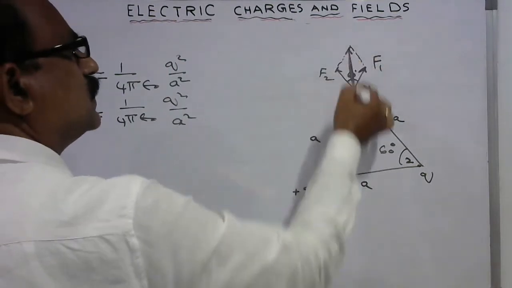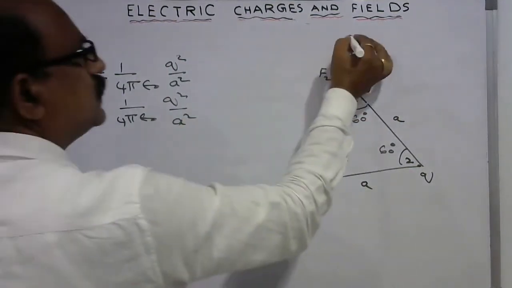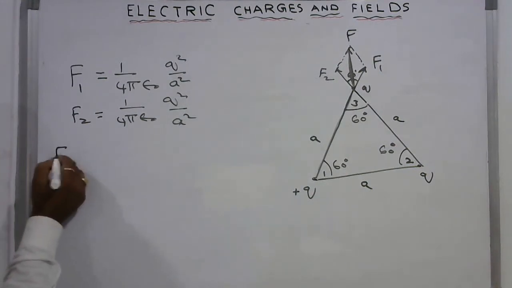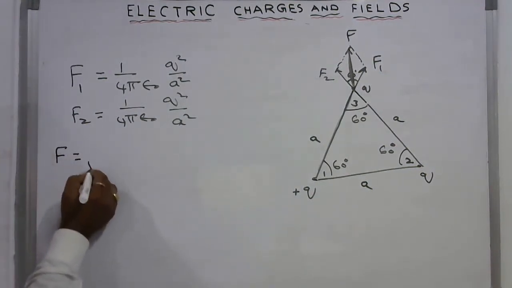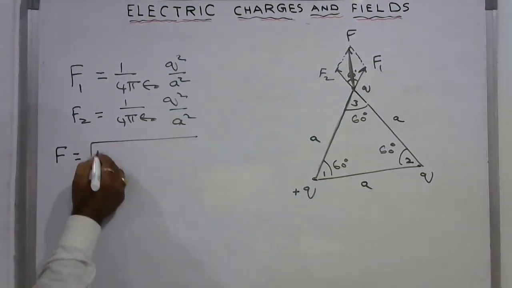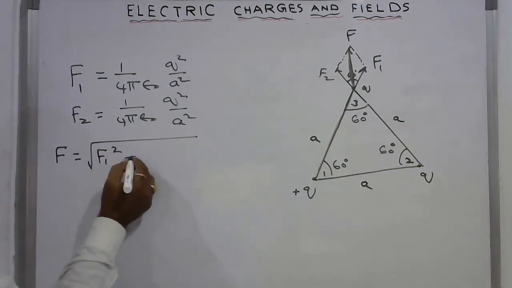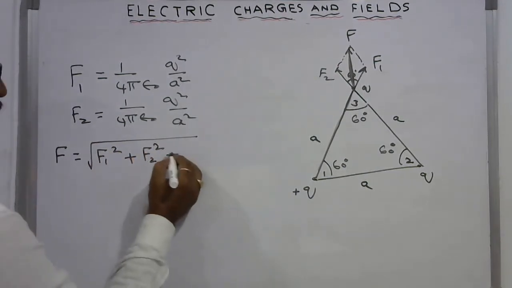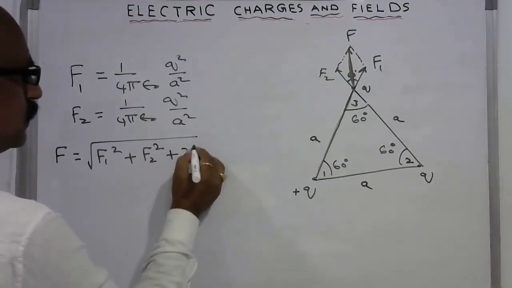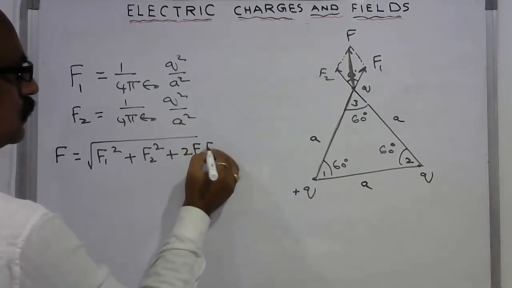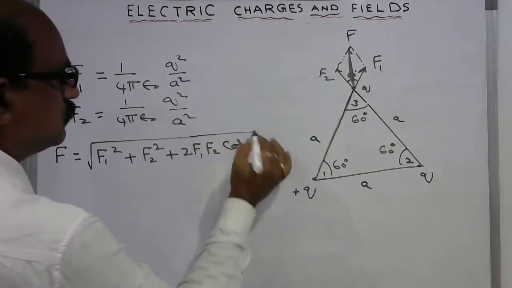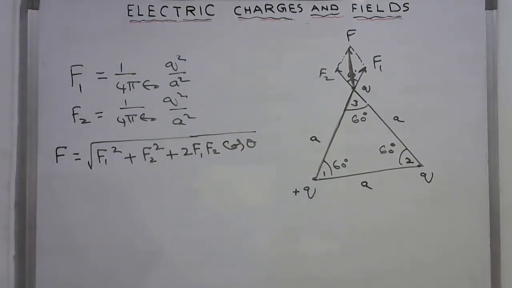The resultant, I write here, this is resultant F. So F is equal to under root F1 square plus F2 square plus 2 F1 F2 cos theta. This is the formula for the resultant force acting at this point.